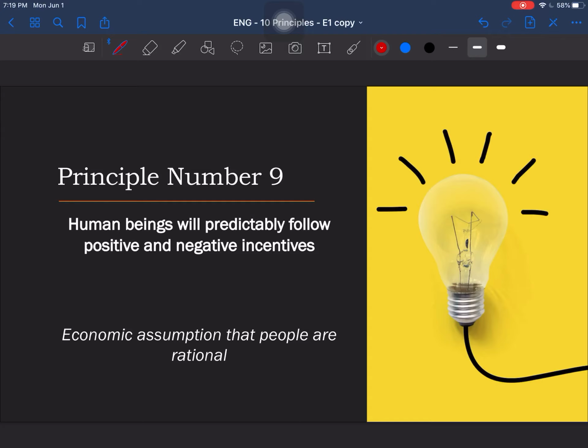Principle number 9. Human beings will predictably follow positive and negative incentives. Some people say, as simple as, I did write it down, that people are rational. That's the assumption. However, this is an economic assumption. That's a big word. That doesn't necessarily mean that all people are rational, but we're going to assume that for economic purposes. So whenever people are positively and negatively incentivized, they will respond and they will act in a certain way according to that incentive.